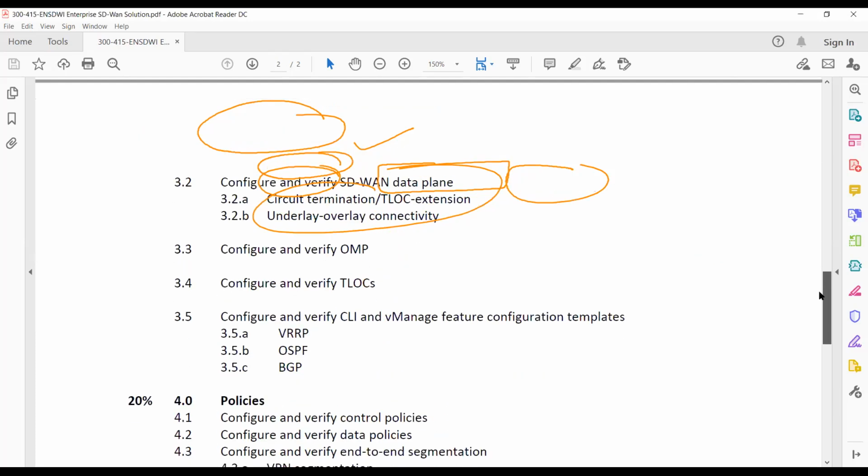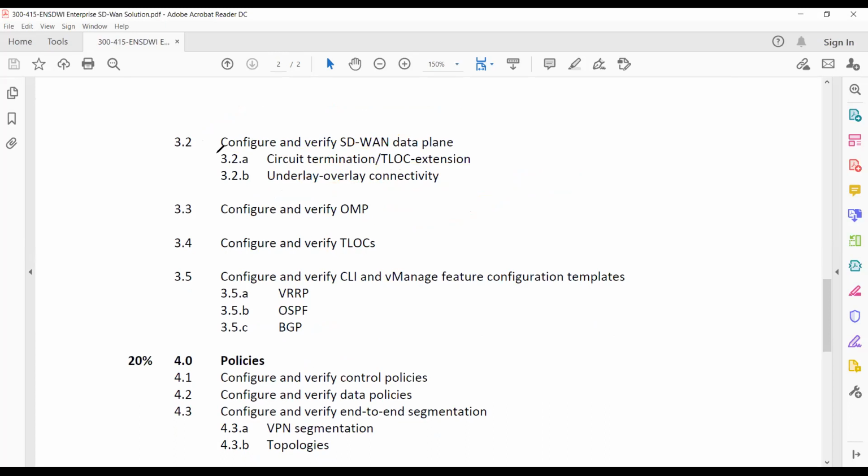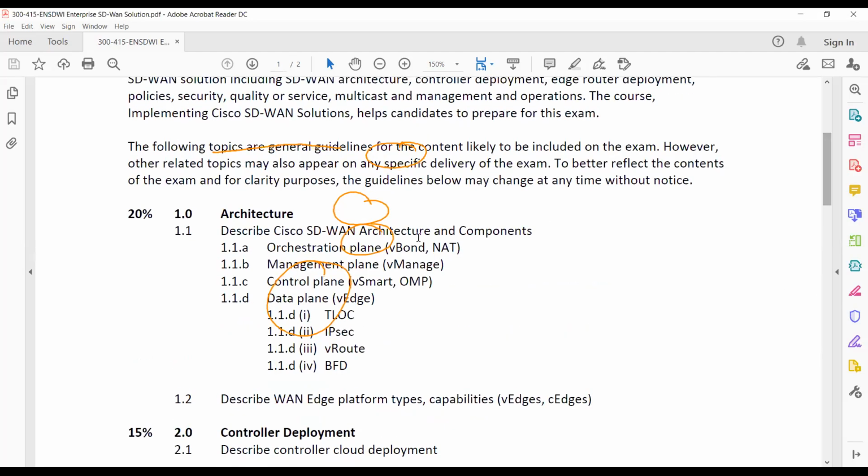Then, configure and verify the SD-WAN data plane. Once we have deployed the data plane devices, we'll see what things we have and what things we can deploy, like TLOC, OMP, and these things. Everything we'll discuss in this section.